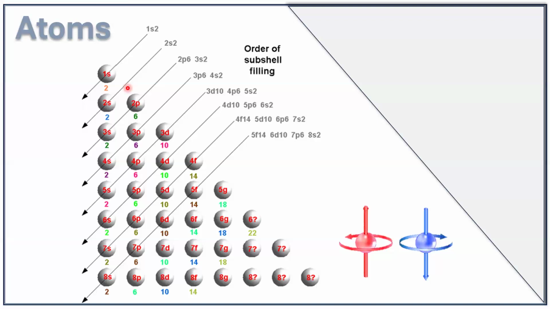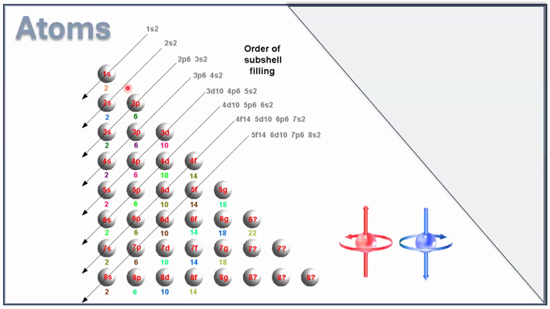One more thing I would like to add. Electrons can also spin around their axis. As you all know, all planets also spin around their axis. Just like that, we know that the Earth spins from west to east. The electron can spin only in 2 ways. Either the spin can be clockwise, or the spin can be anti-clockwise. So electrons can spin only in 2 ways: one is the clockwise direction, another is the anti-clockwise direction.